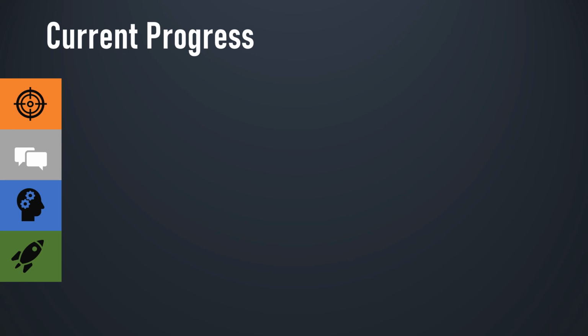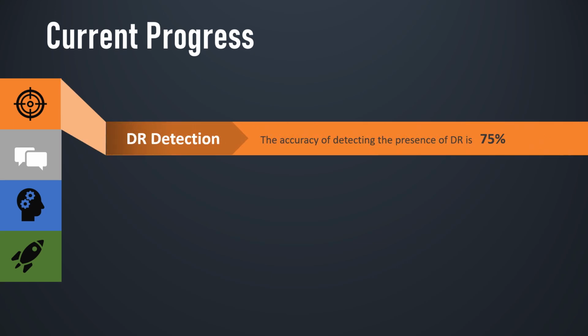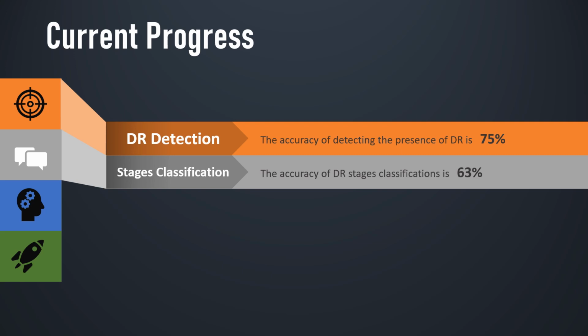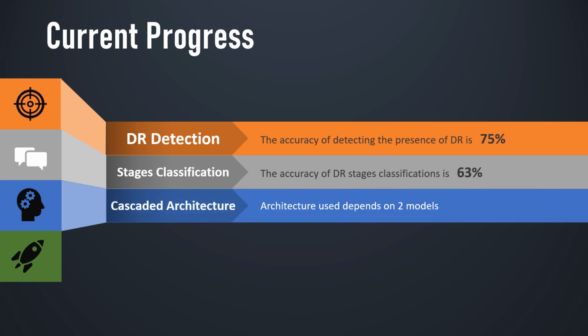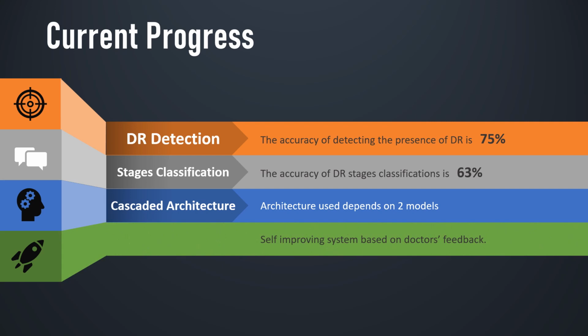So, what we accomplished until now is: first, our proposed system achieved an accuracy of 75% for detecting the presence of the disease, and 63% for classifying its stage. Secondly, our proposed system is a cascaded architecture, which consists of two models, and that will be discussed later in detail. And finally, the system allows the doctor to suggest a stage if the stage classified by the system was incorrect, and then retrain the architecture.